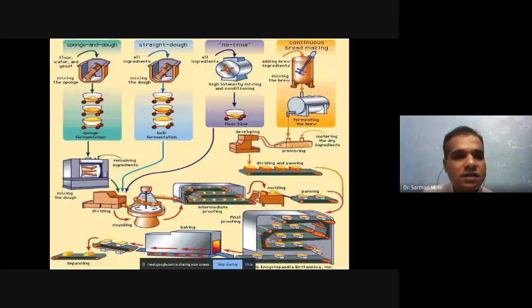So here you can see the different types of industrial processes, and using all these mechanized machinery we are able to prepare industrial level bread. In the first step, we have to prepare sponge and dough, and straight dough also we can prepare. For the quantity you have to utilize for the mixing, you can use a bigger size mixer.